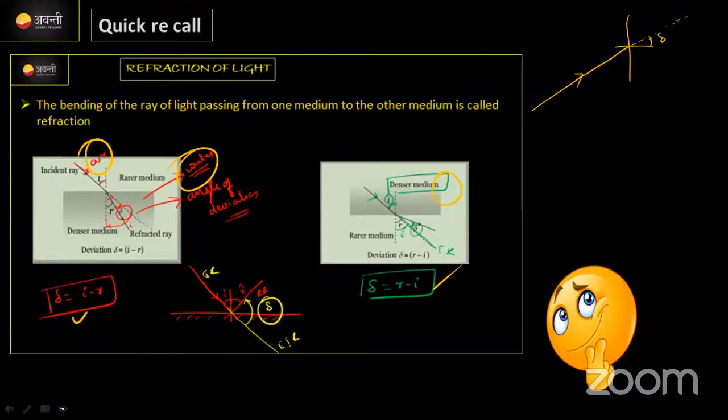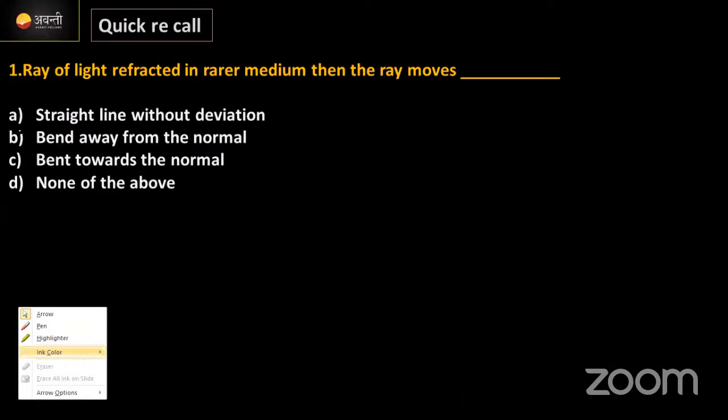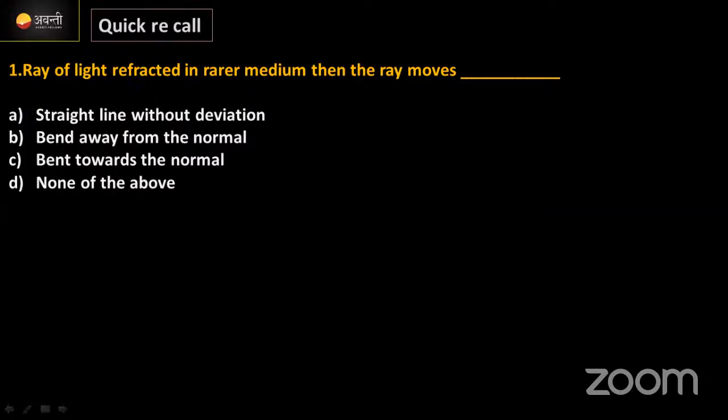Next, if it is no, I have one question here. The question says: the ray of light refracted in rarer medium. It is refracted in rarer medium. Then the ray moves dash. Which is the correct option among the following?